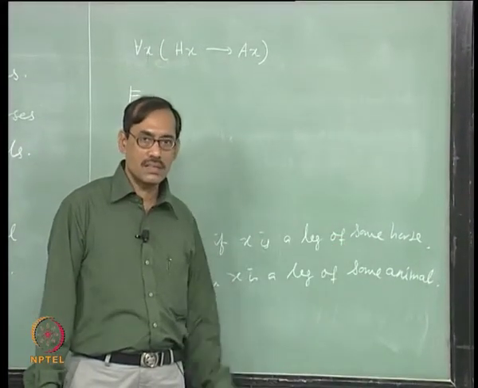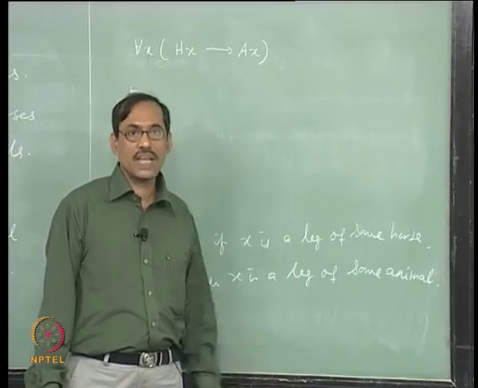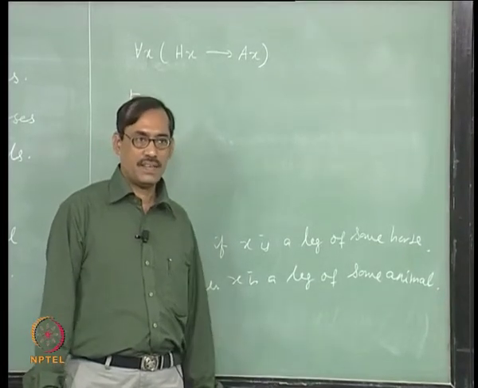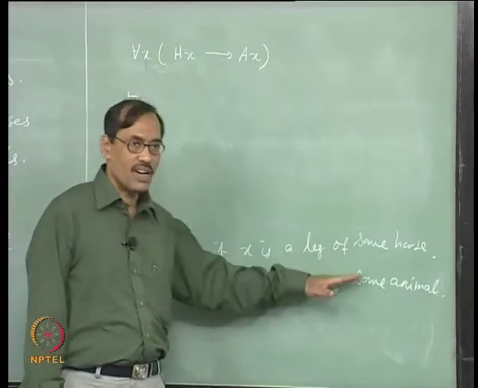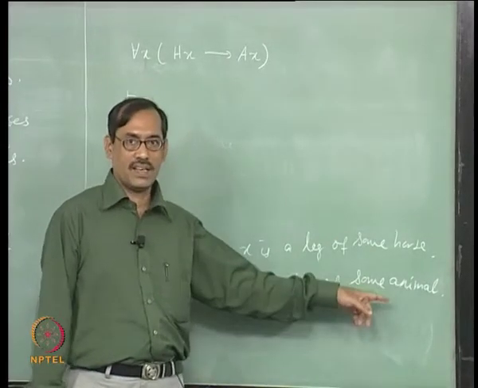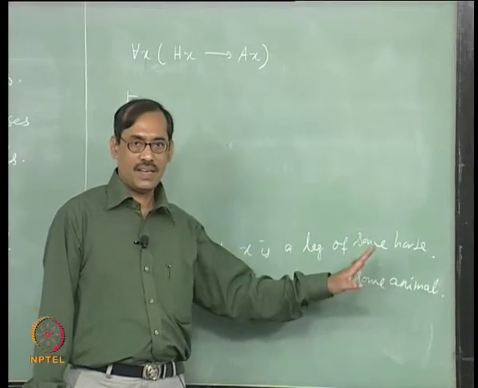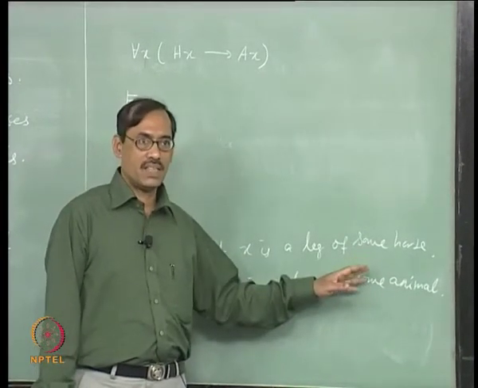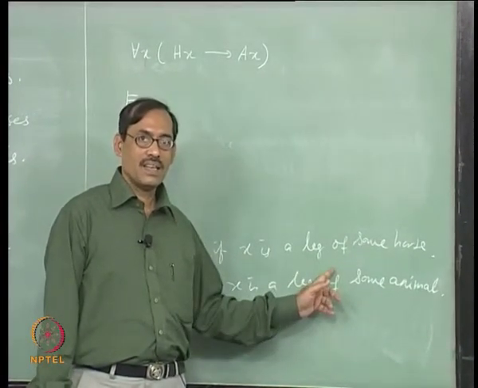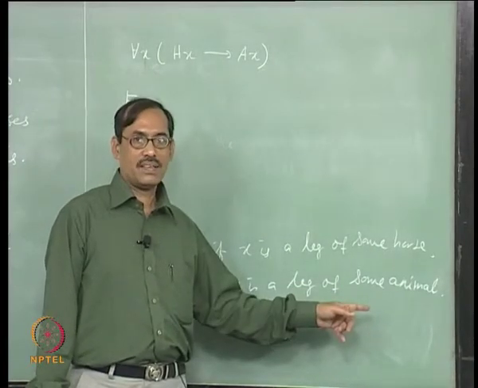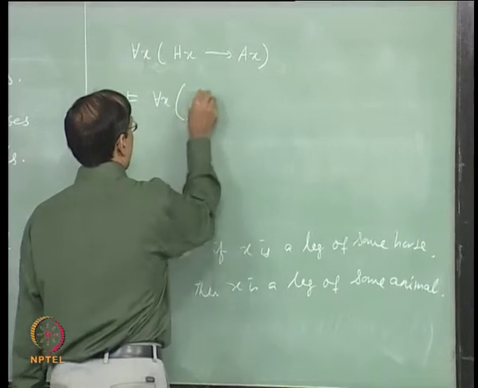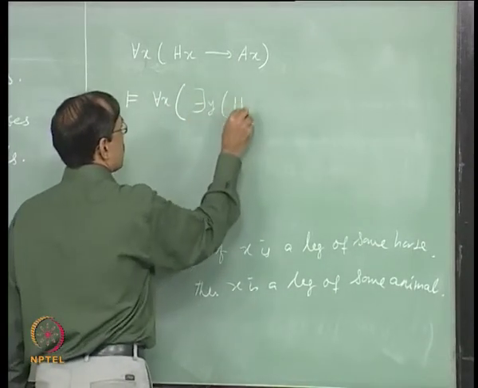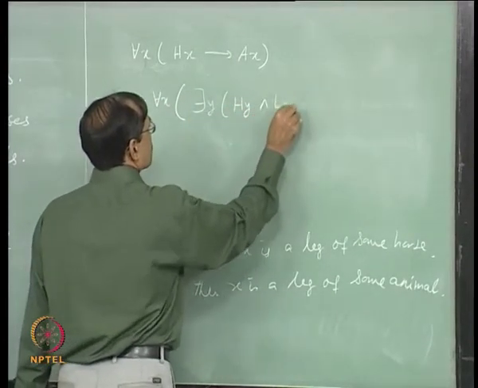So, there exists a horse of which x is a leg, right, that is what it is. There exists a horse of which x is a leg, fine. So, there exists y such that Hy and Lxy, is that right. So, it will be for each x there exists y, Hy and Lxy.